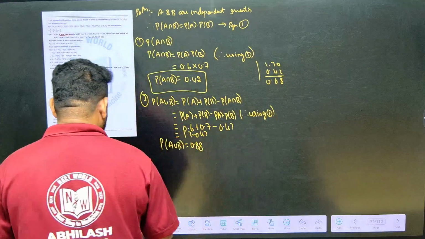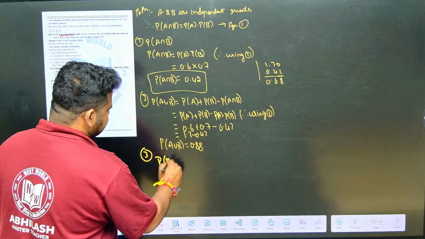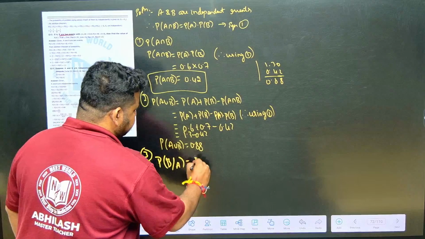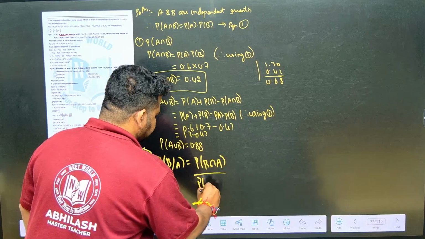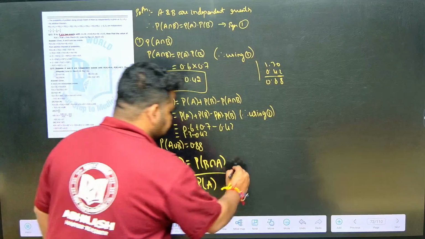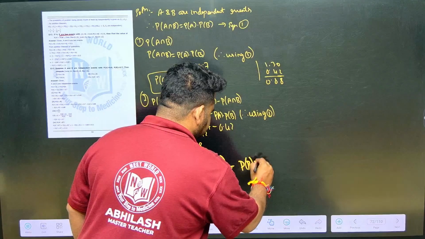Now they are asking probability of B by A. Probability of B by A can be written as what, friends? Probability of B intersection A divided by probability of A. So this can be written as what? Probability of B into probability of A.